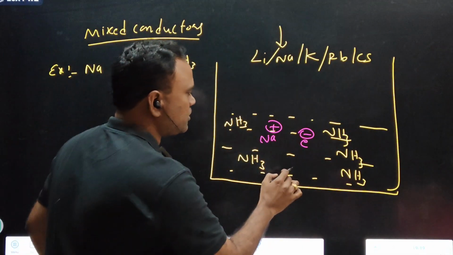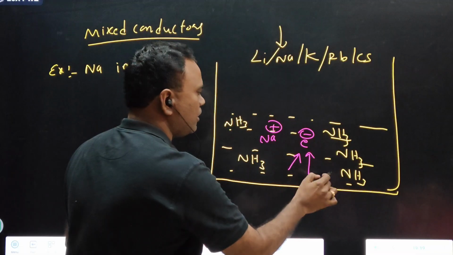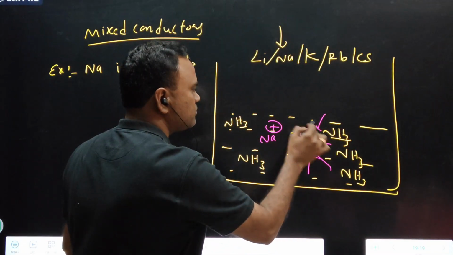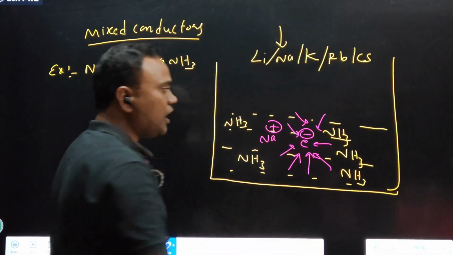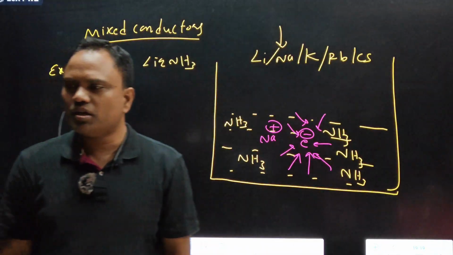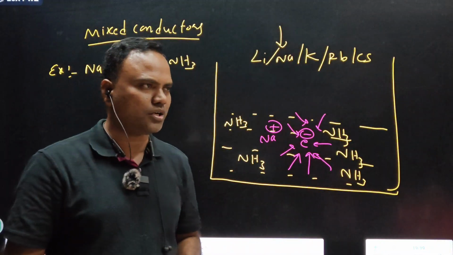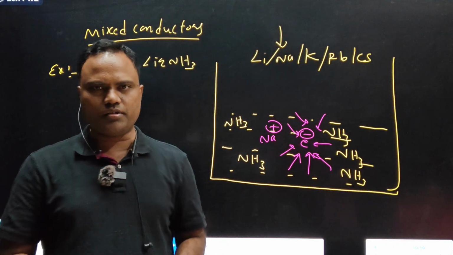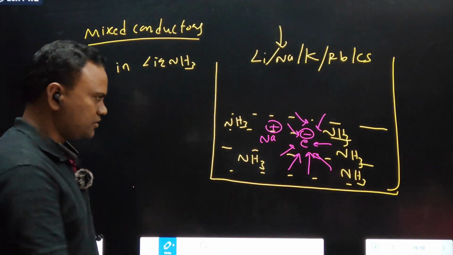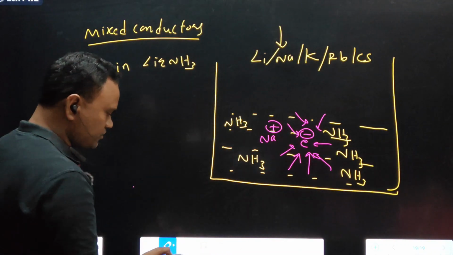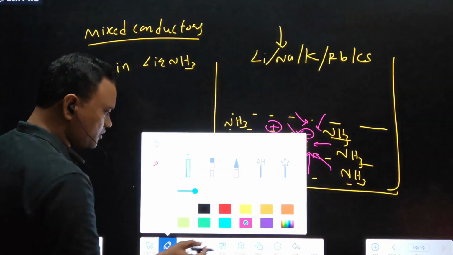Now these electrons are surrounded by ammonia solvent molecules, called ammoniated electrons. Clear? And in this area, sodium ions are present. Observe these boxes.